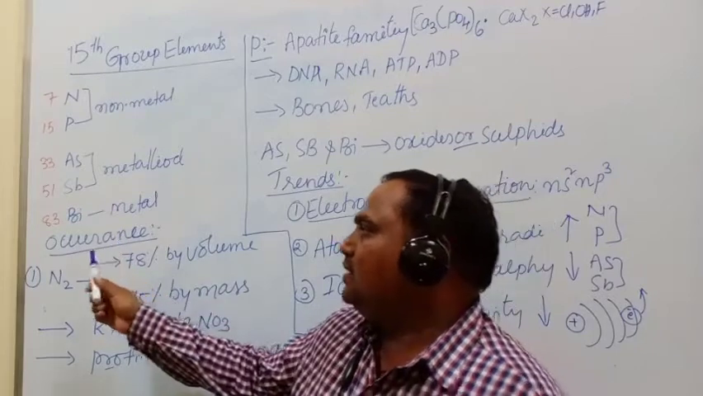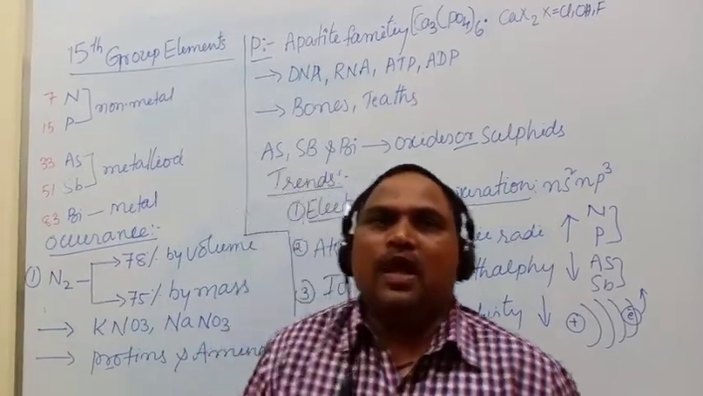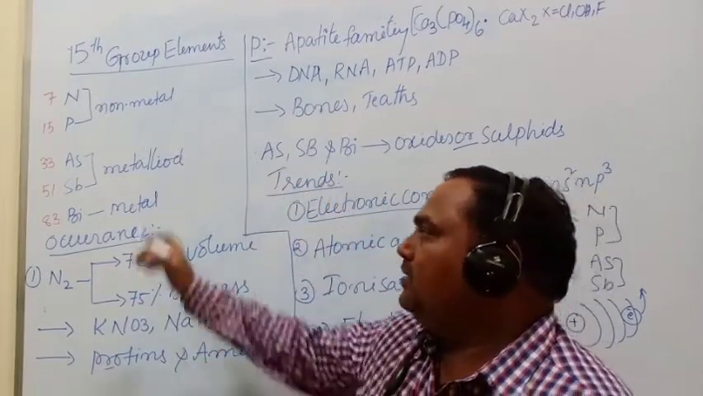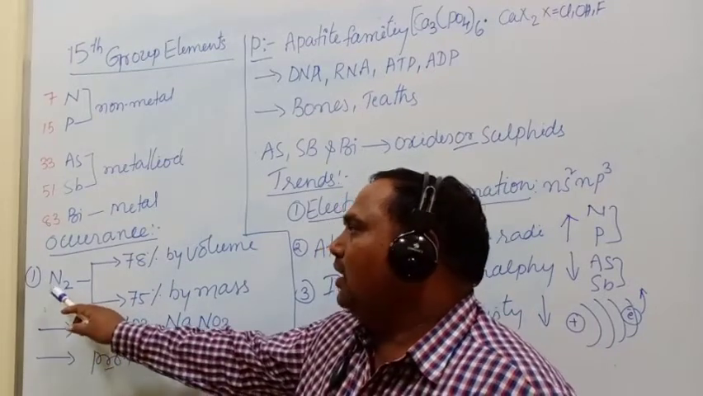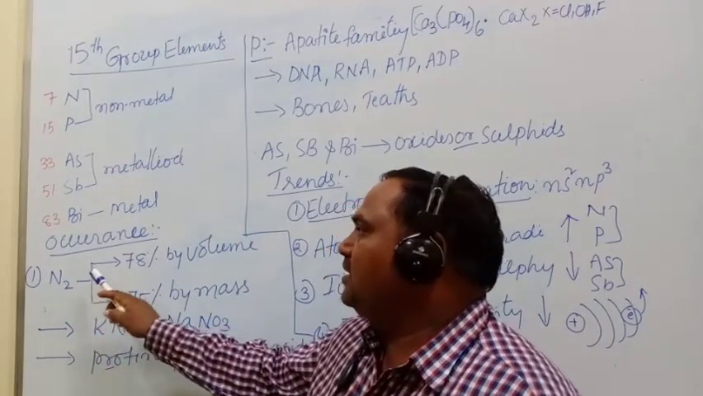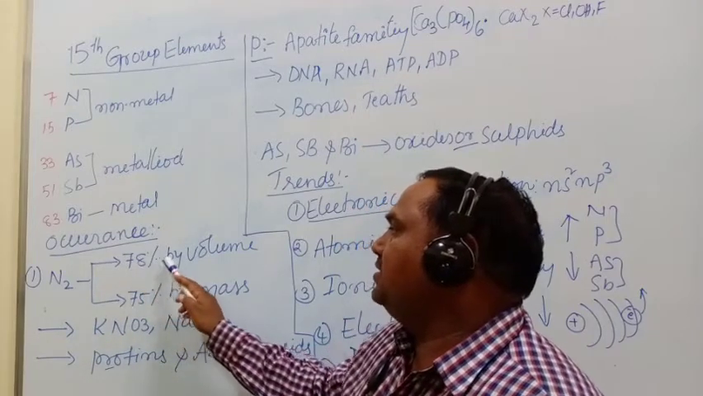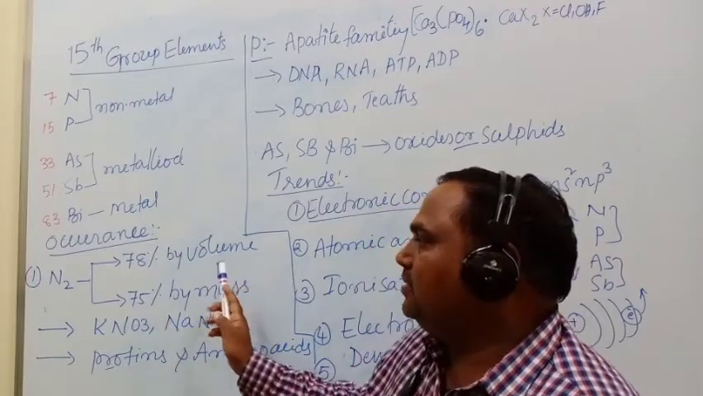Okay, the next point is the occurrence of these elements, that means the availability of these elements. First, nitrogen. Nitrogen is present in the atmosphere at 78% by volume and 75% by mass.